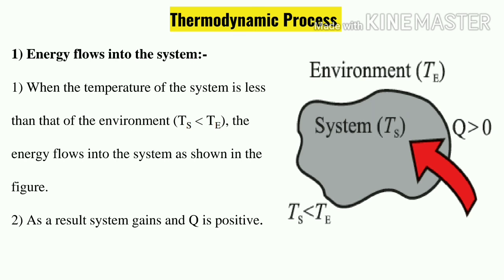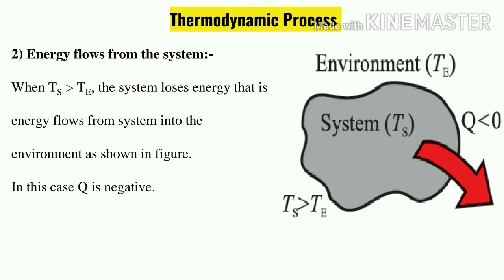Next one, energy flows from the system. Take for example, inside a beaker I have taken hot water. Temperature of the system is greater than the temperature of the environment, so heat will flow out. As the heat flows out, the system will lose energy. That is, energy flows from the system into the environment, from the hot water to outside. So Ts is greater than Te.